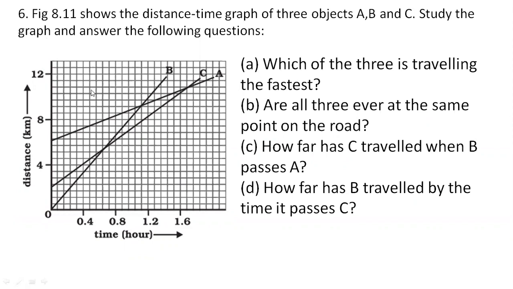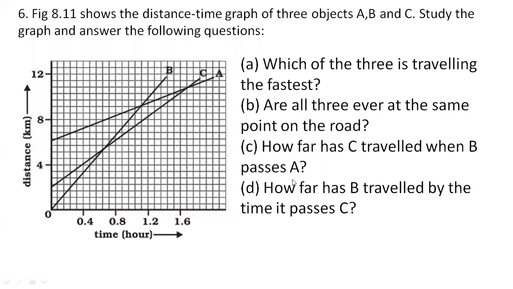This question says, in this figure 8.11, a distance time graph is given for objects A, B, and C. So there are three objects A, B, C, and this is a distance time graph. Please be notified that this distance is given in kilometers and this time is given in hours. So that you have to remember. Now they're asking 4 questions to solve based on this graph. Let us try to solve one after another.